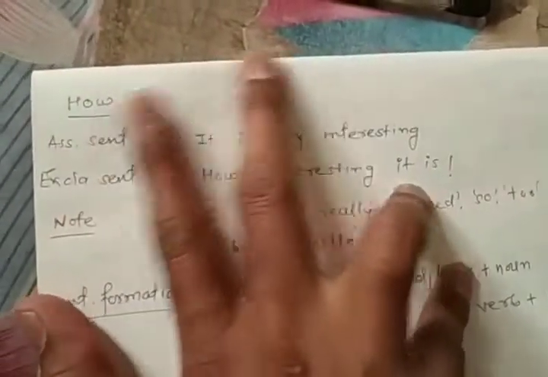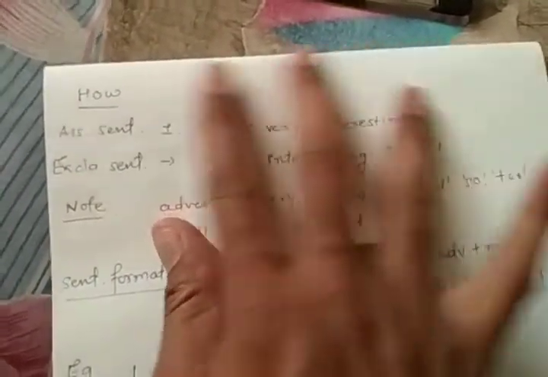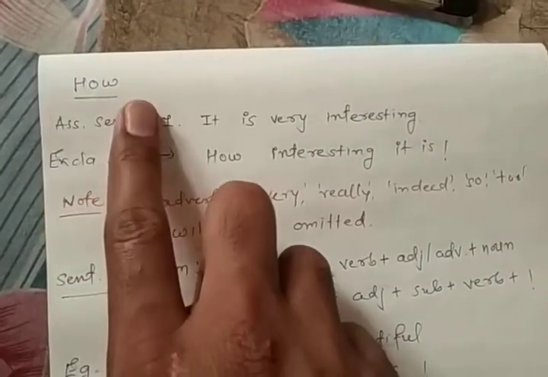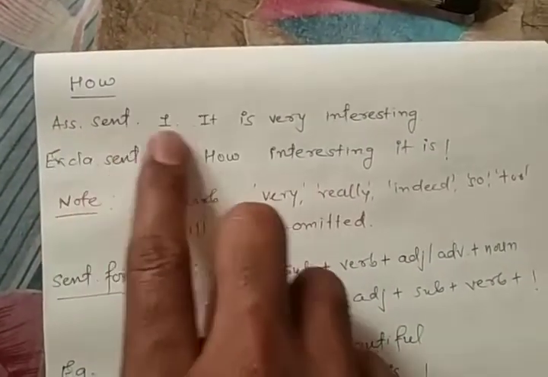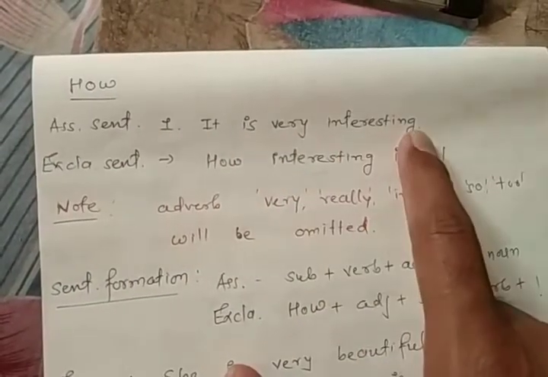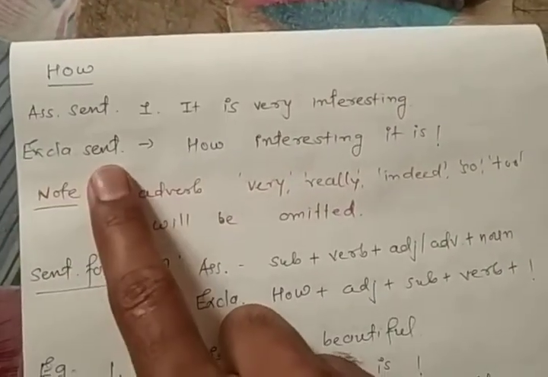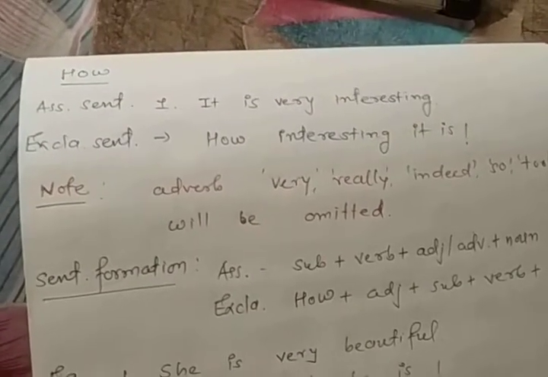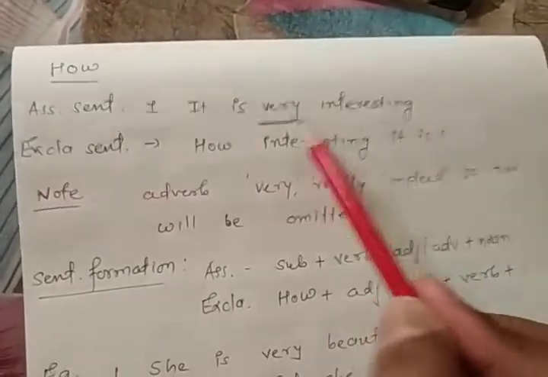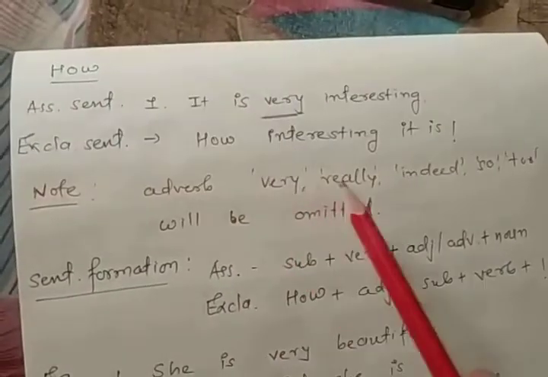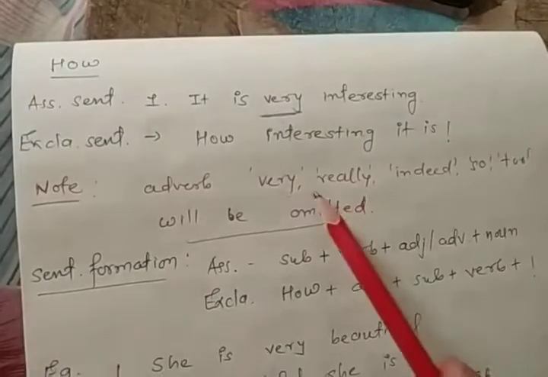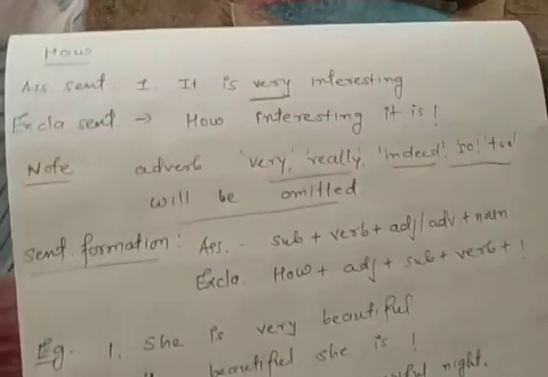Now we will go with the word how. When do we need to use how? As you see, when there is no article, that time we need to use how. Can you see the assertive sentence? It is very interesting. So the exclamatory sentence: how interesting it is. Please remember, very will be removed. So note, the adverbs very, really, indeed, so, too will be omitted.